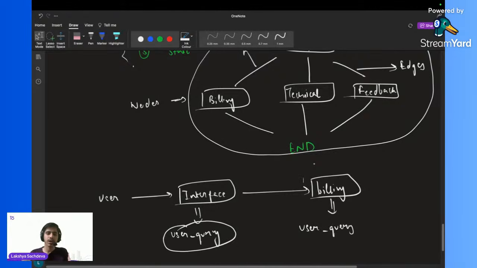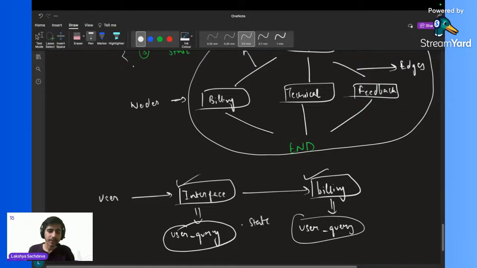In very simple language, we keep track of or update the information we get regularly, so that every node is up to date with the information. How can my billing node access this user query? With the help of state.